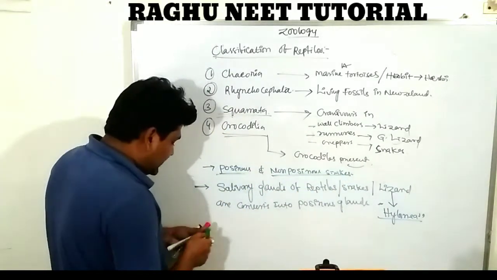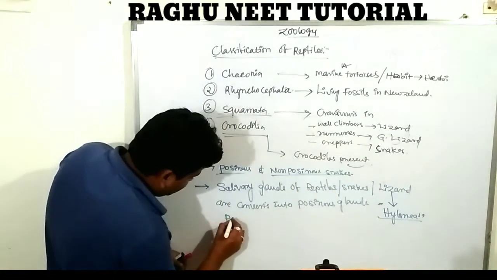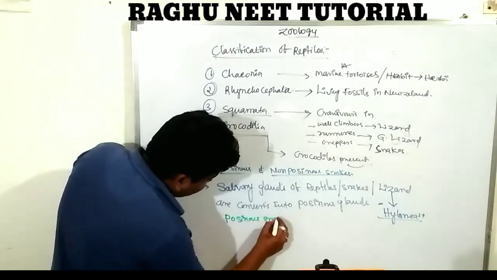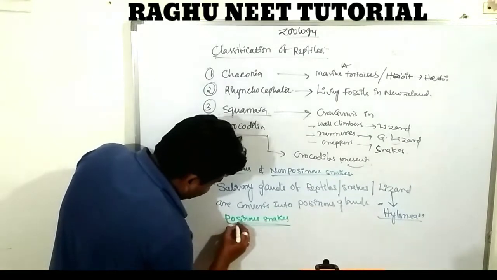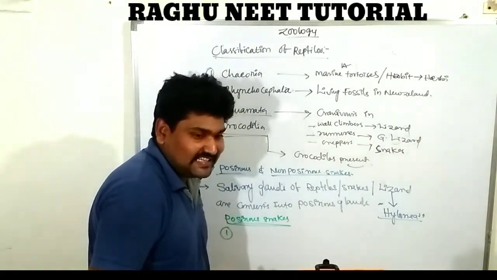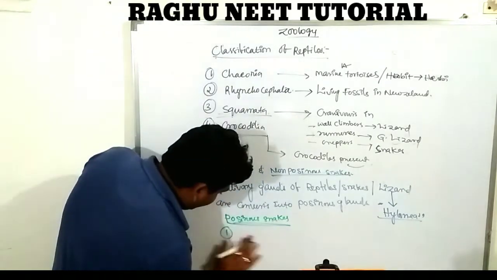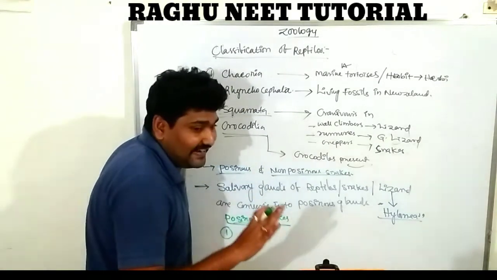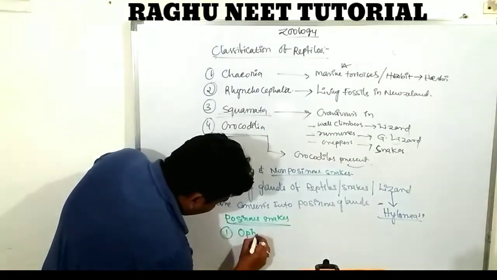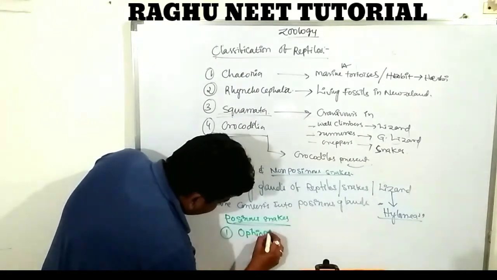First, the poisonous snakes in India. Note down everyone. First one is Ophiophagus hannah.